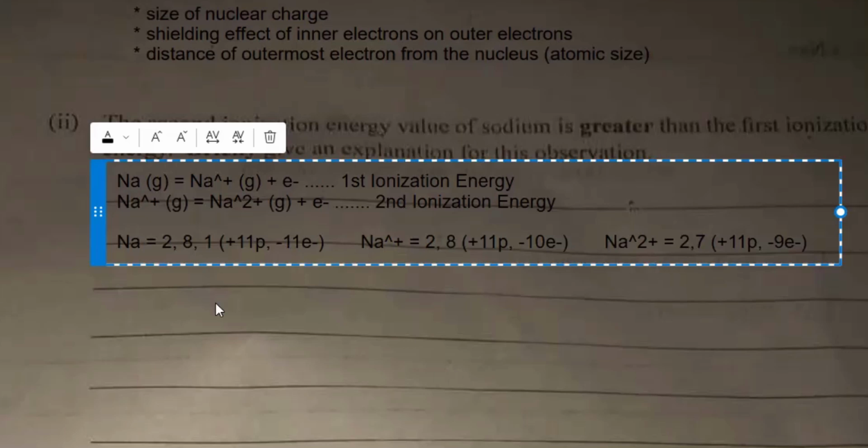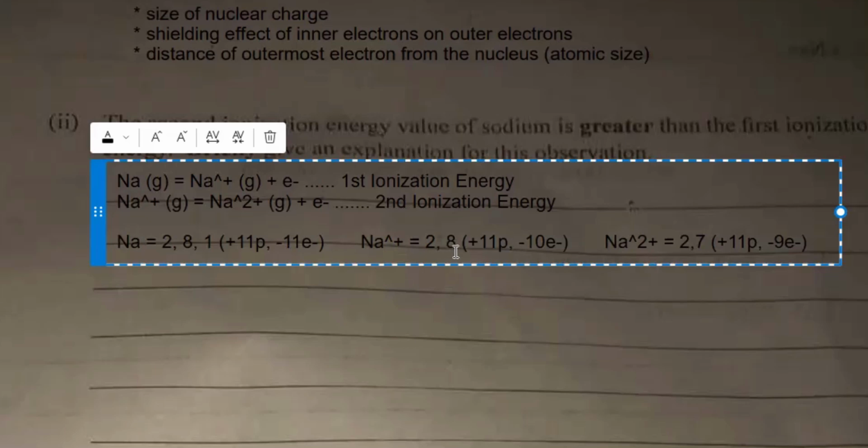So that is that. Now, looking at it from another angle, you are moving from a sodium atom to a sodium ion. For metals, the metallic atoms have greater atomic size than their ions, which means that the outermost electron in a metallic atom is farther from the nucleus than the outermost electron in a metallic ion. Which explains why in moving from Na+ to Na2+, the energy will be very high, because the ionic size is smaller than the atomic size here.